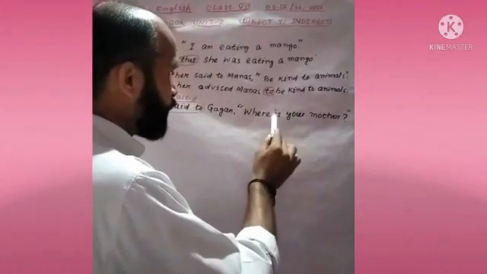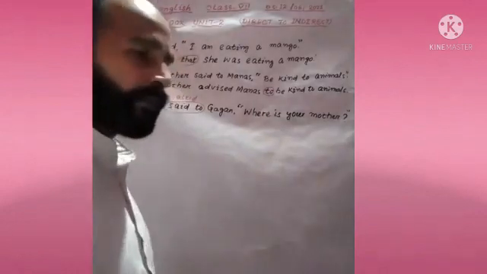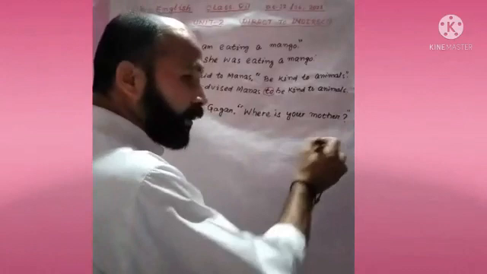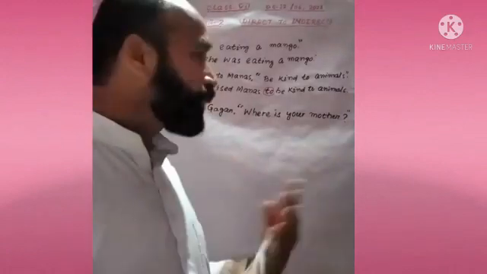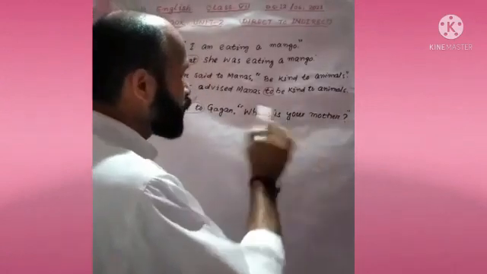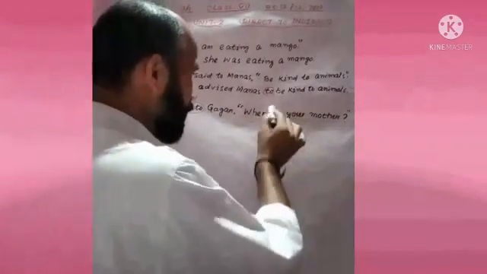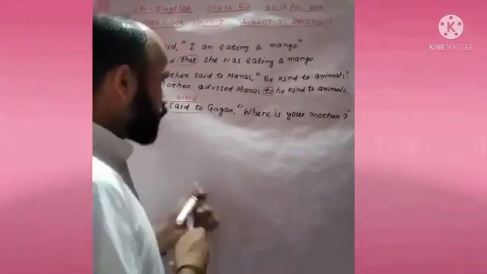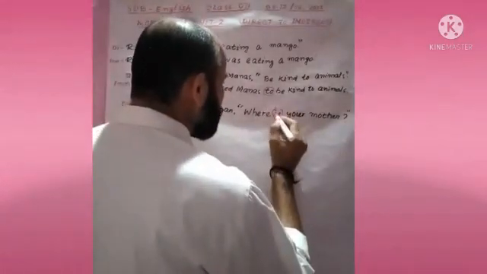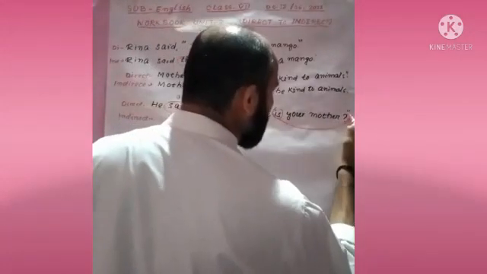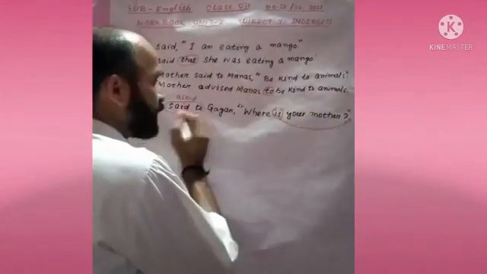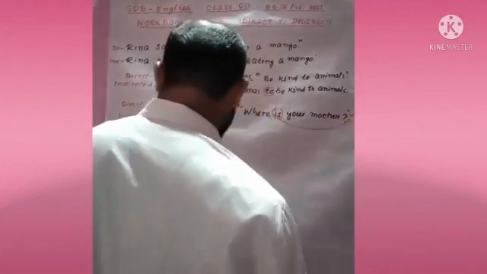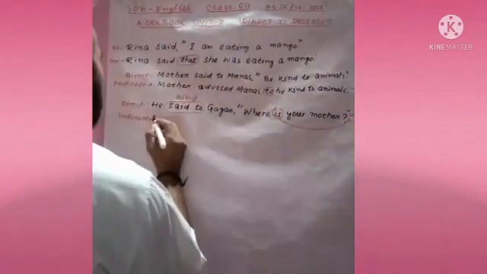First helping verb, then subject, your mother. What will be the answer? When someone asks you, where is your mother? Then you say, my mother is. Then is comes after your mother. So, is comes to here. And you know, it is past tense and the past tense of is.